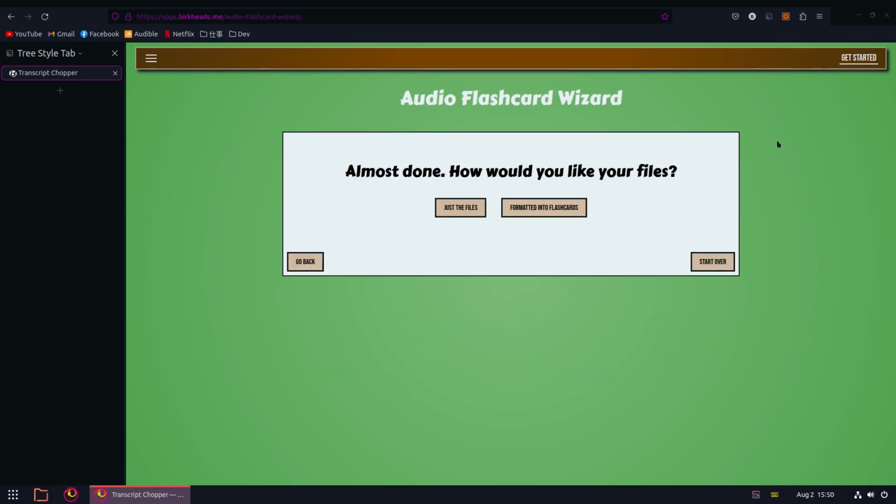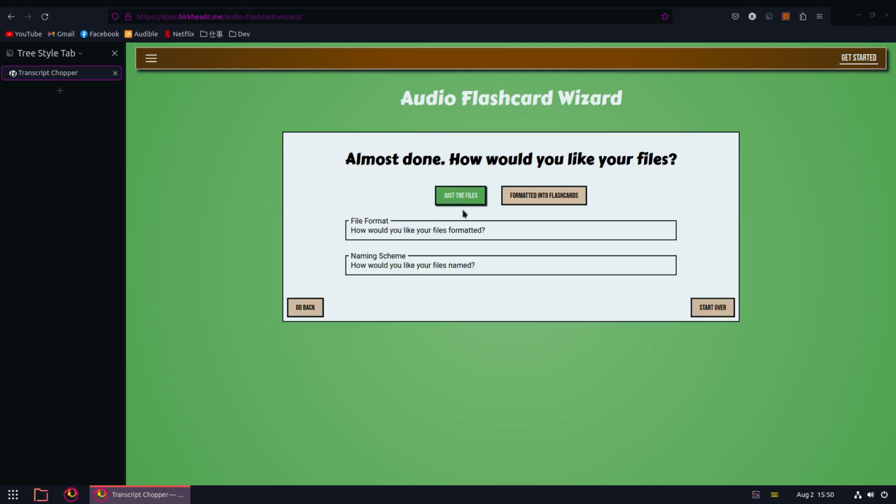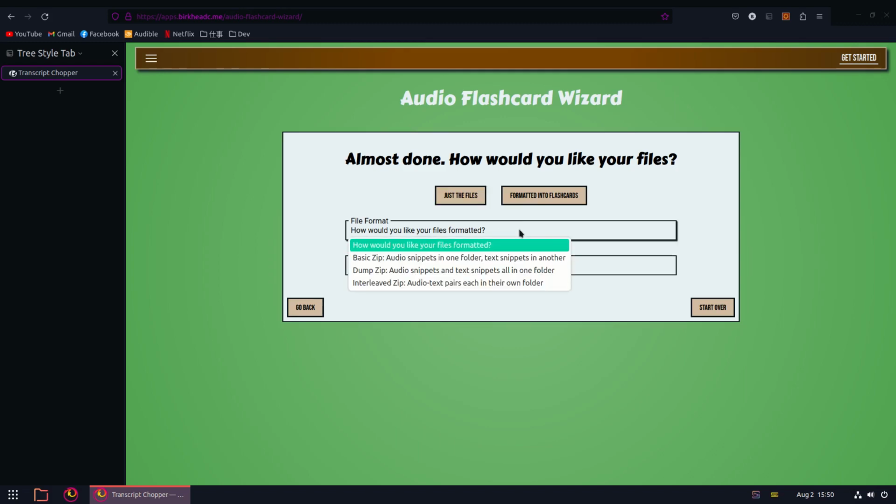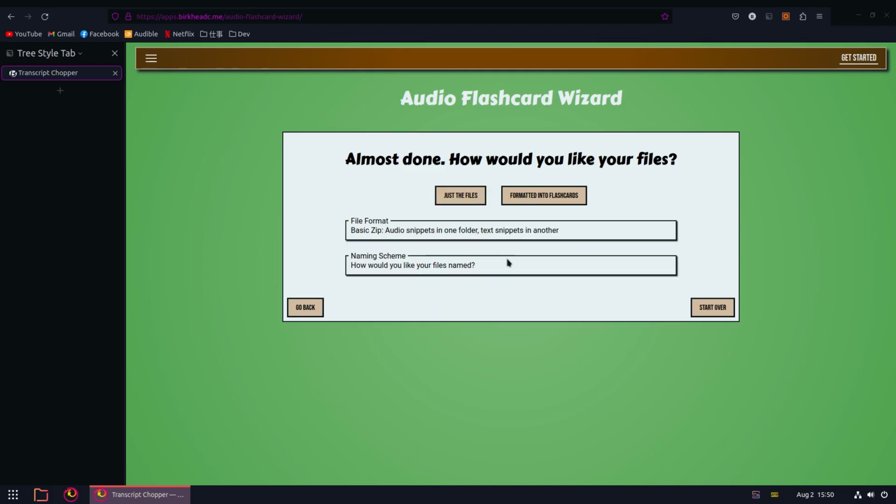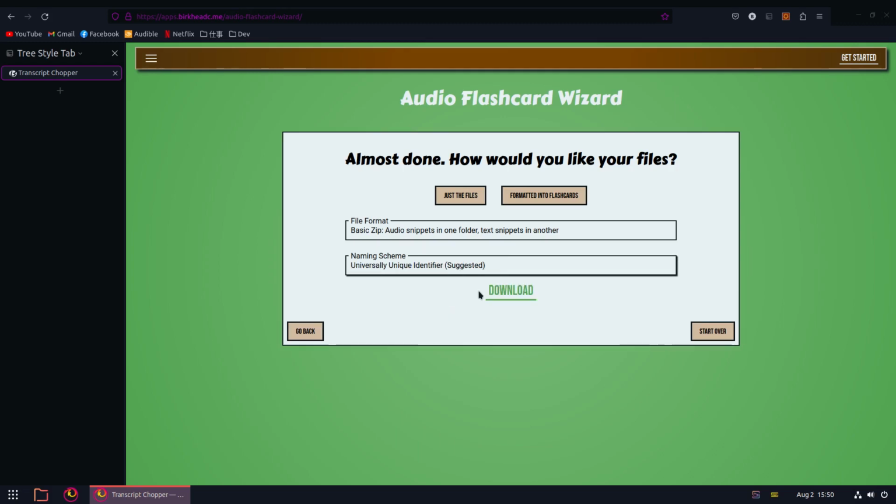When that's finished, we need to tell the app how we want our files. If you just want a bunch of audio files and text files of what you've done, you can use this button. Now you can select from a few different folder structures and naming schemes. The main purpose of the app, however, is to export to Anki, so we're going to press this button here.